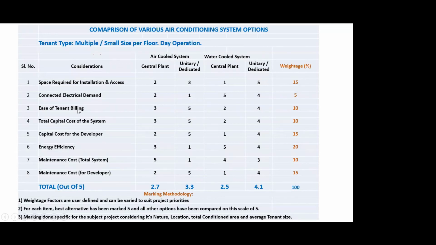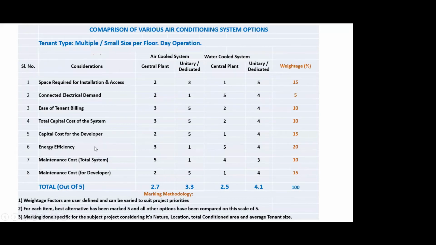demand, ease of tenant billing, total capital cost of the system, capital cost for the developer, because most of the time the large systems are tenanted buildings, like say a mall or a large office complex, where somebody builds the facility and somebody else, the tenants, actually pays for the energy bills, right? So while the owner or the developer is responsible for the capital cost, the energy efficiency or the power or the operating cost is paid by the tenant.